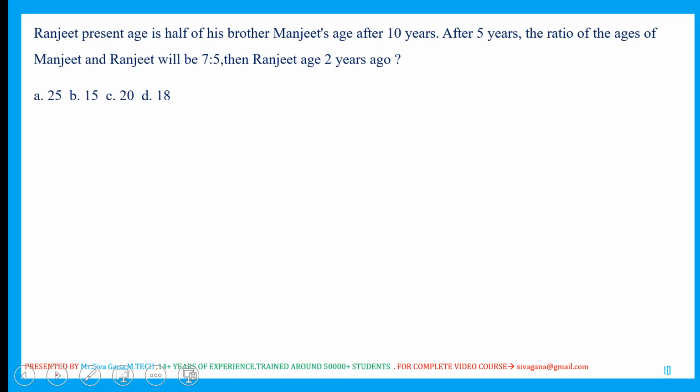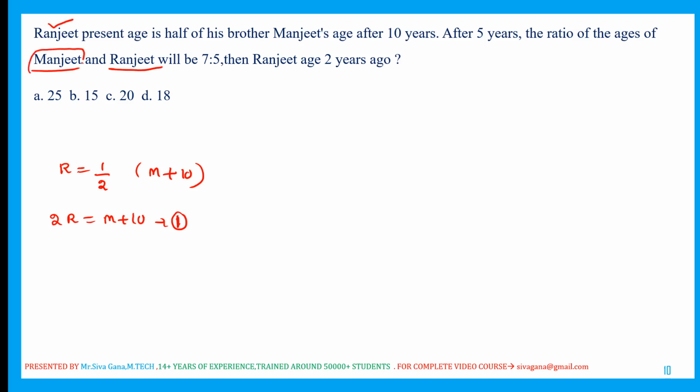Ranjit's present age is half of his brother Manjit's. After 10 years, from this 2r I am going to get m plus 10. Let us say this is equation 1. Now after 5 years, the ratio of Manjit and Ranjit. Viewers, there is a chance to make a mistake. Here the starting is Ranjit, but in the ratio, the starting is Manjit. Be careful. So the ratio of Manjit to Ranjit after 5 years is 7:5.